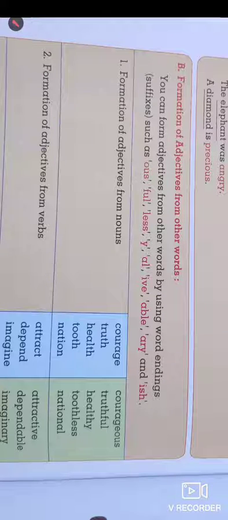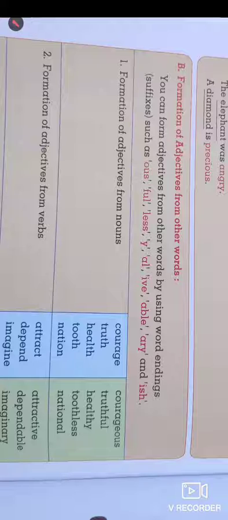The formation of adjectives from nouns: courage is an abstract noun, and courageous is an adjective. Truth is a noun and truthful is an adjective.